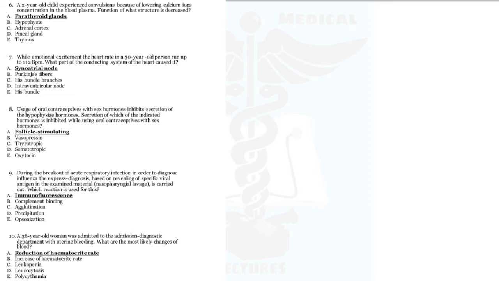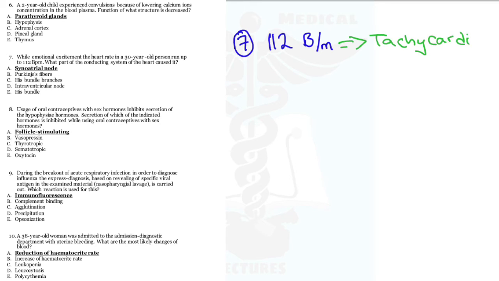During emotional excitement, the heart rate in a 30-year-old person runs up to 112 beats per minute. What part of the conducting system of the heart caused it? If it's between 60 and 80, we're looking at the sinoatrial node. Between 40 and 59, the atrioventricular node. Between 20 and 39, the His bundle. Below 20, the Purkinje fibers. If the person is emotionally excited, it could be more than 80. During exercise, the SA node beats faster than usual, so your answer is the sinoatrial node.